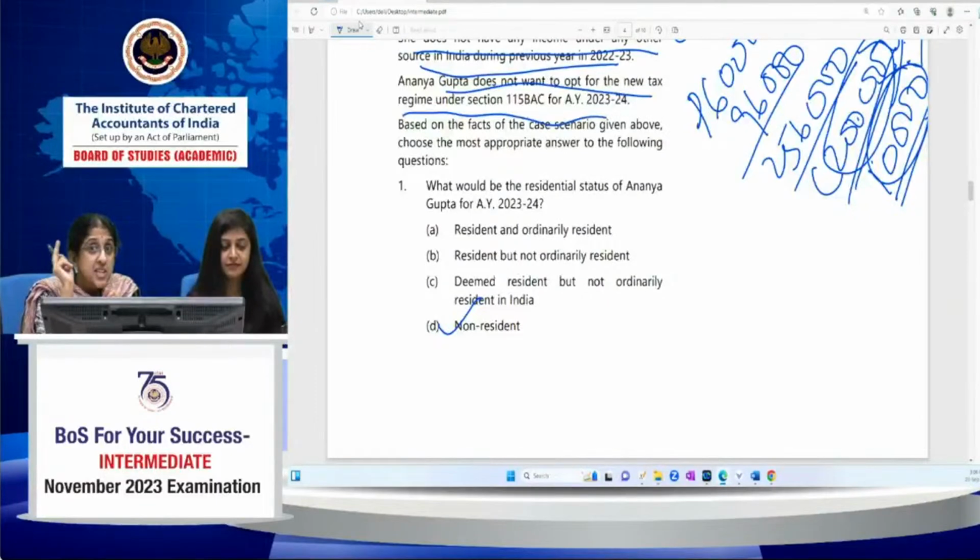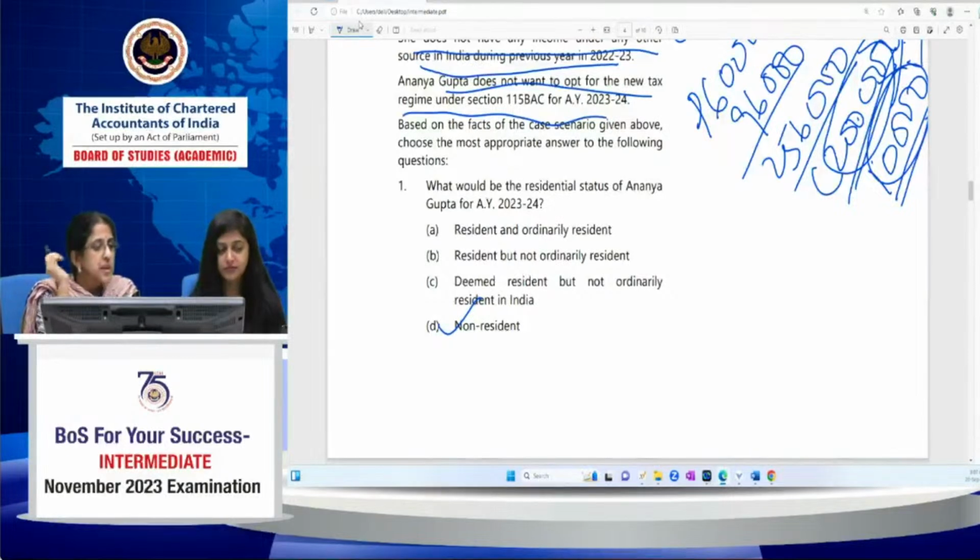She would have satisfied the 120 plus 365 day condition, but had her total income been greater than 15 lakh, then she would have been a resident but not ordinarily resident. Get it? Then her residential status would have been resident but not ordinarily resident. She could have never been an R and OR in this particular case because of the conditions.